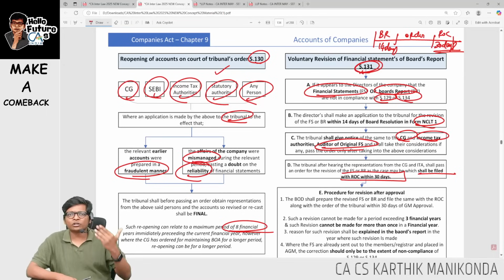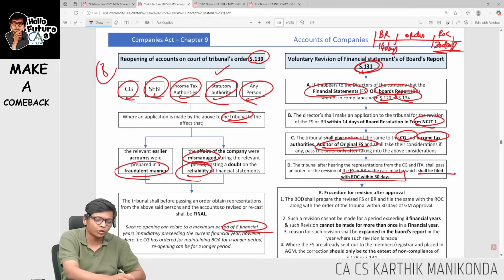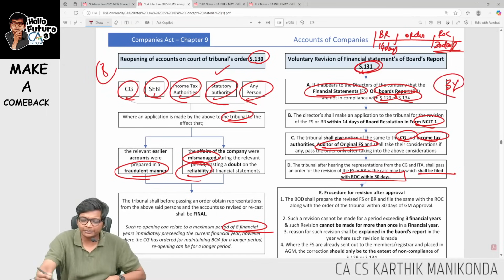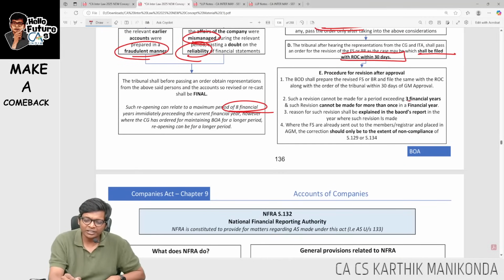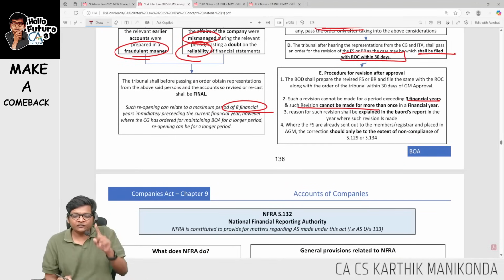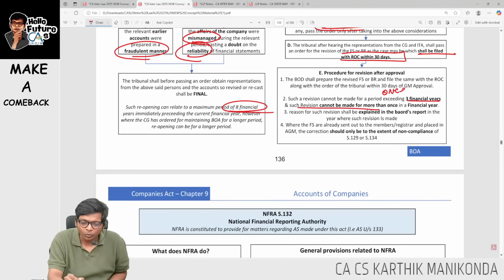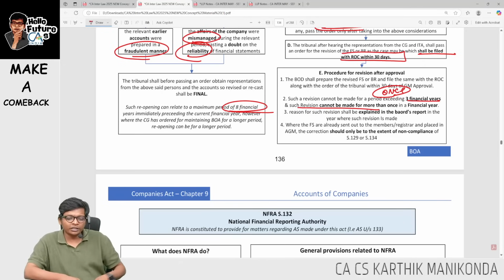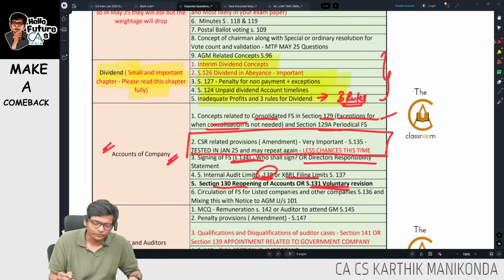Sir, how many years can I revise, sir? Here, under 130, we can do reopening for up to 8 years. Here, under 131, you can revise only for a maximum of 3 financial years, and for each financial year, you can do it only once, guys. This is voluntary revision of FS and board report. Both reports, sections 130 and 131.